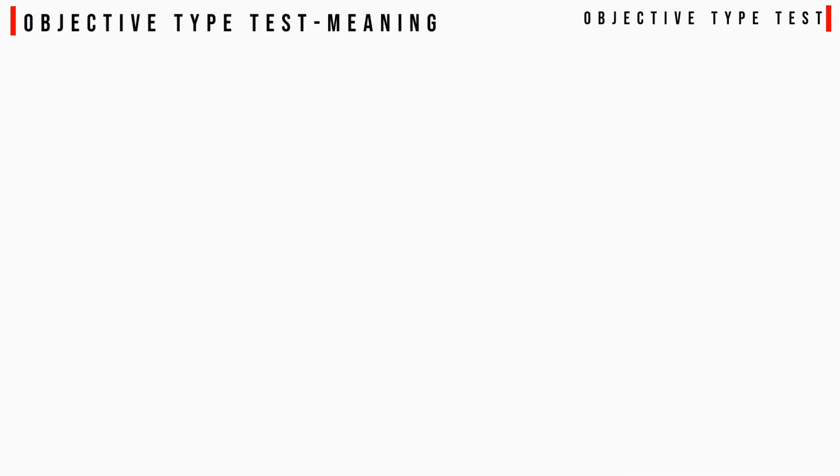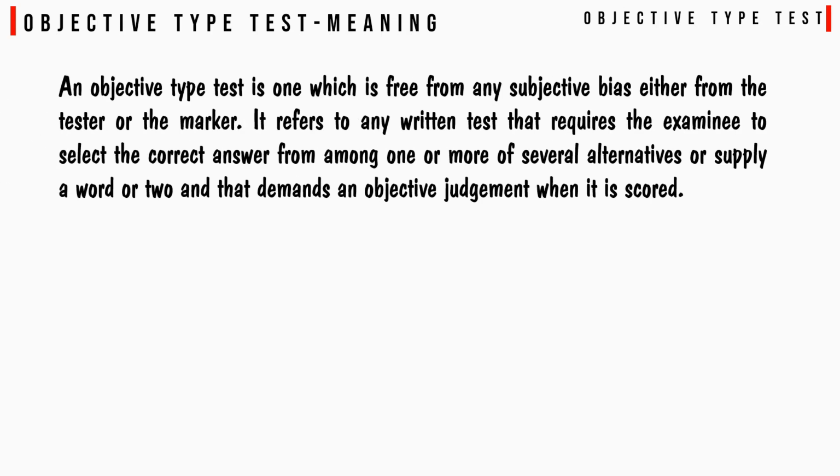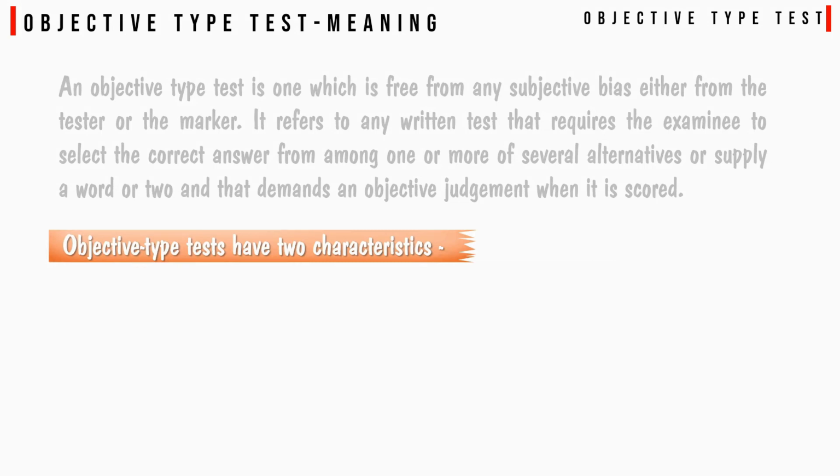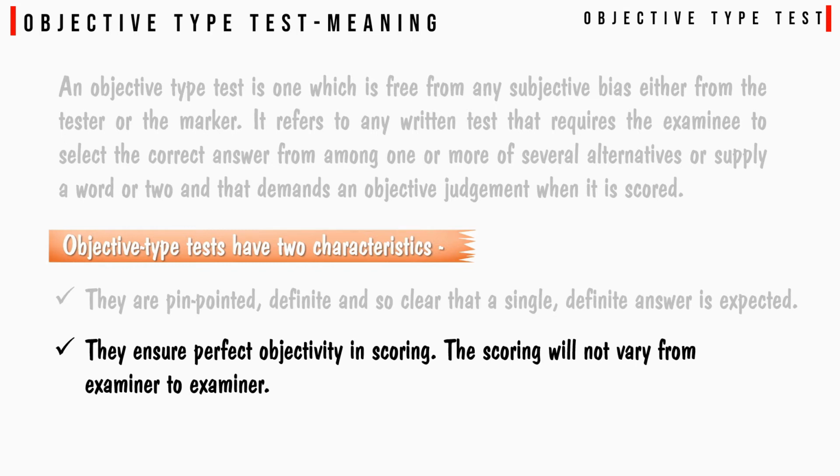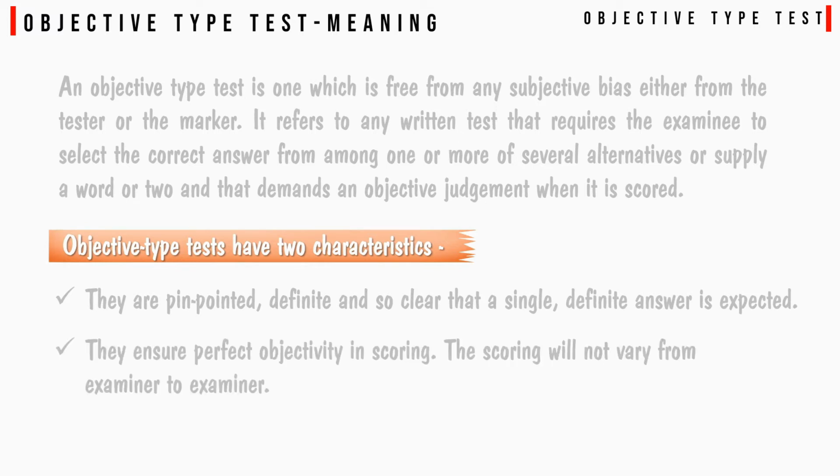Objective type test meaning. An objective type test is one which is free from any subjective bias, either from the tester or the maker. It refers to any written test that requires the examinee to select the correct answer from among several alternatives or supply a word or two, and that demands an objective judgment when it is scored. Objective type tests have two characteristics. They are pinpointed, definite, and so clear that a single definite answer is expected. They ensure perfect objectivity in scoring. The scoring will not vary from examiner to examiner.